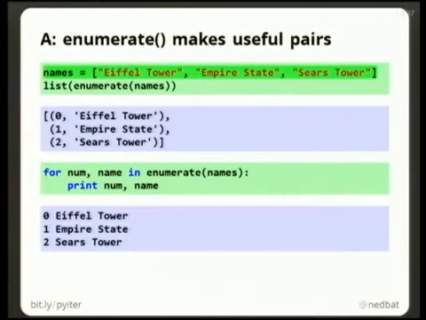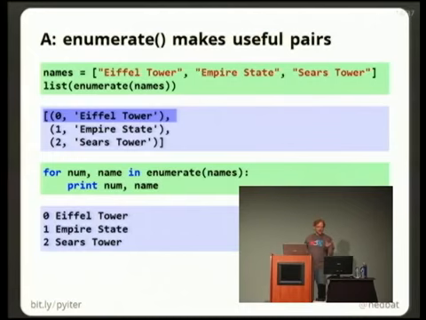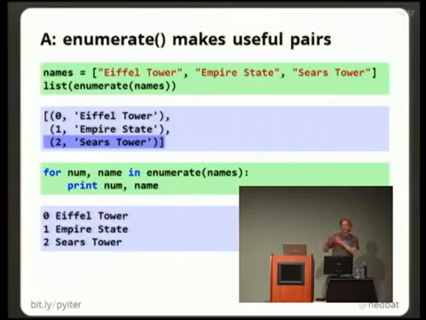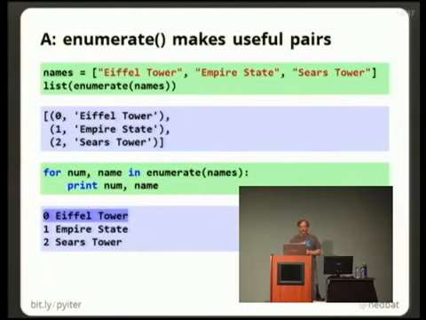So here, if I have a list of landmarks with the Eiffel Tower, Empire State, and Sears Tower, if I enumerate those names and make a list of what enumerate gives me, you can see that I've gotten a tuple of 0, Eiffel Tower, and 1, Empire State, and 2, Sears Tower. So enumerate has taken an iterable, and it pulls values off of the iterable, and bundles them together with the index. It's keeping track of how many it's gotten, and it gives you pairs that are the index and the value, right? So now we can do the right thing to number our values without resorting to integers, right? We're still focused on the actual thing we care about iterating, which is the values out of the list, but we can also then annotate them with the numbers. Right, so we get the output that we want.